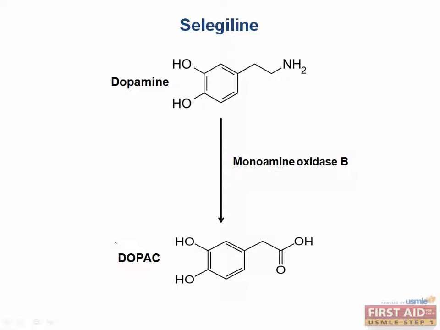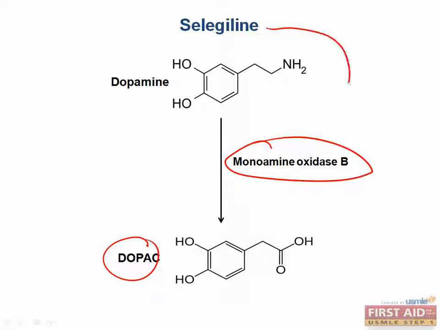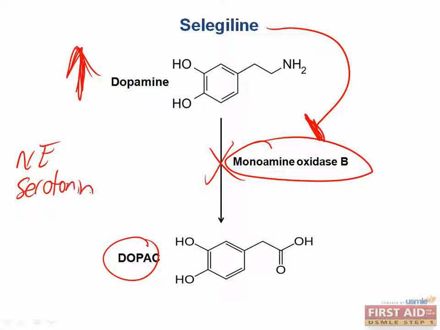Selegiline is a drug that is also used for Parkinson's disease. Now in the brain, dopamine is broken down by MAO enzymes, and it's broken down into 3,4-dihydroxyphenylacetic acid, which is a lot to say, so we're just going to call it DOPAC. Selegiline inhibits the MAO-B enzymes, which thereby increases the effect of dopamine by allowing it to stay around at higher levels. You should recognize that this MAO inhibitor is different from the MAO inhibitors used to treat depression, which act primarily on norepinephrine and serotonin.